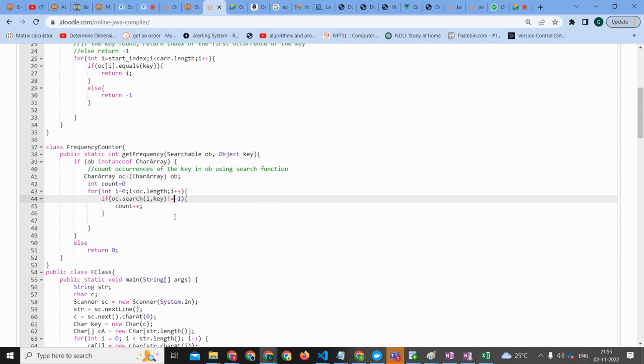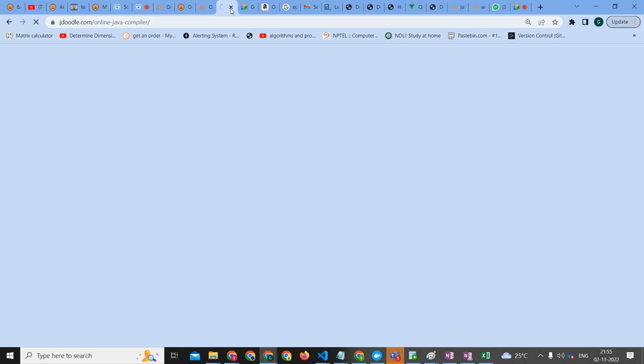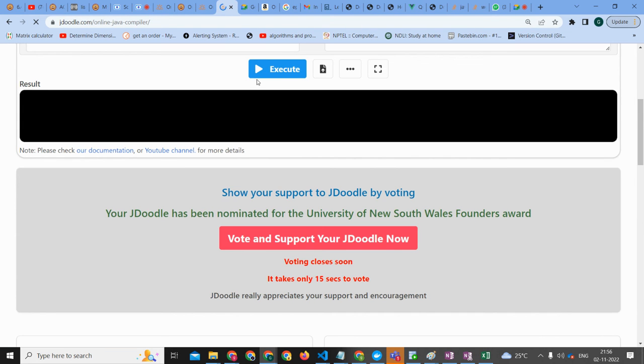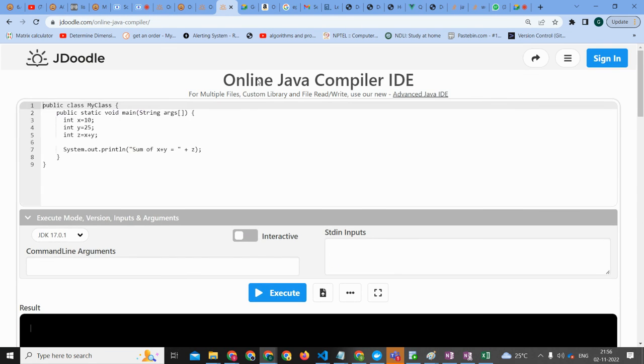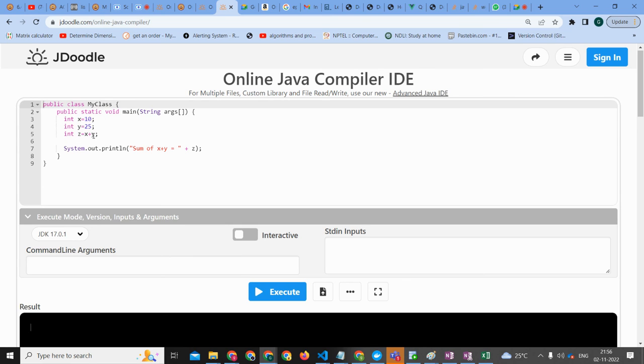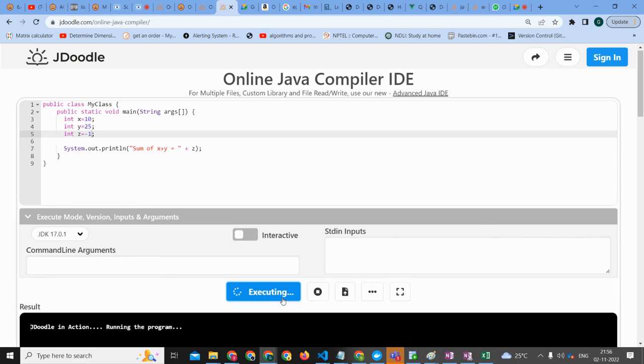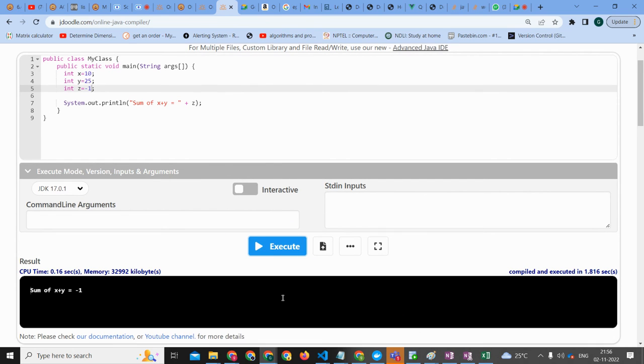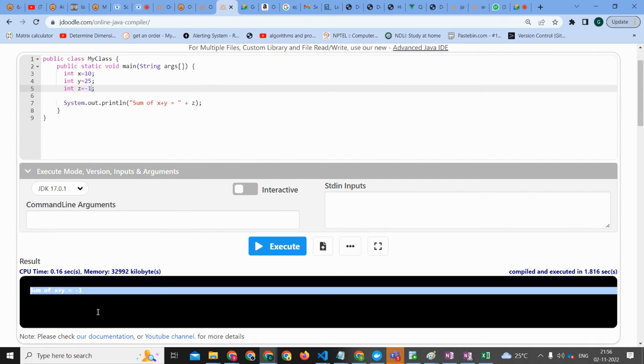You should do like 0 -1. No, no, no, we cannot do that in Java. Okay, I'll show you something. If I put -1, if it is printing -1, does it work? Okay.